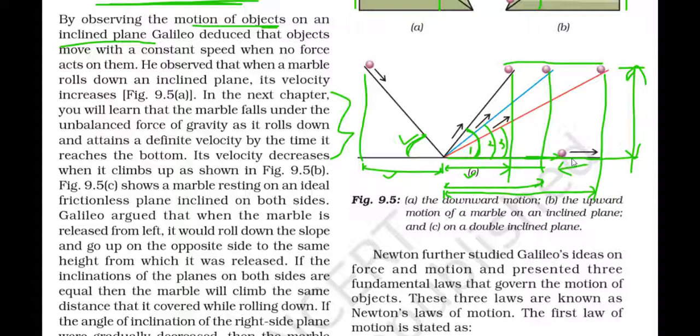If you provide lubricant here, what does lubricant do? Lubricant reduces the effect of friction. As lubricant is provided, the effect of friction is reduced. So in this case, the distance traveled by the ball will be a little bit increased, but it will not be increased till infinity.